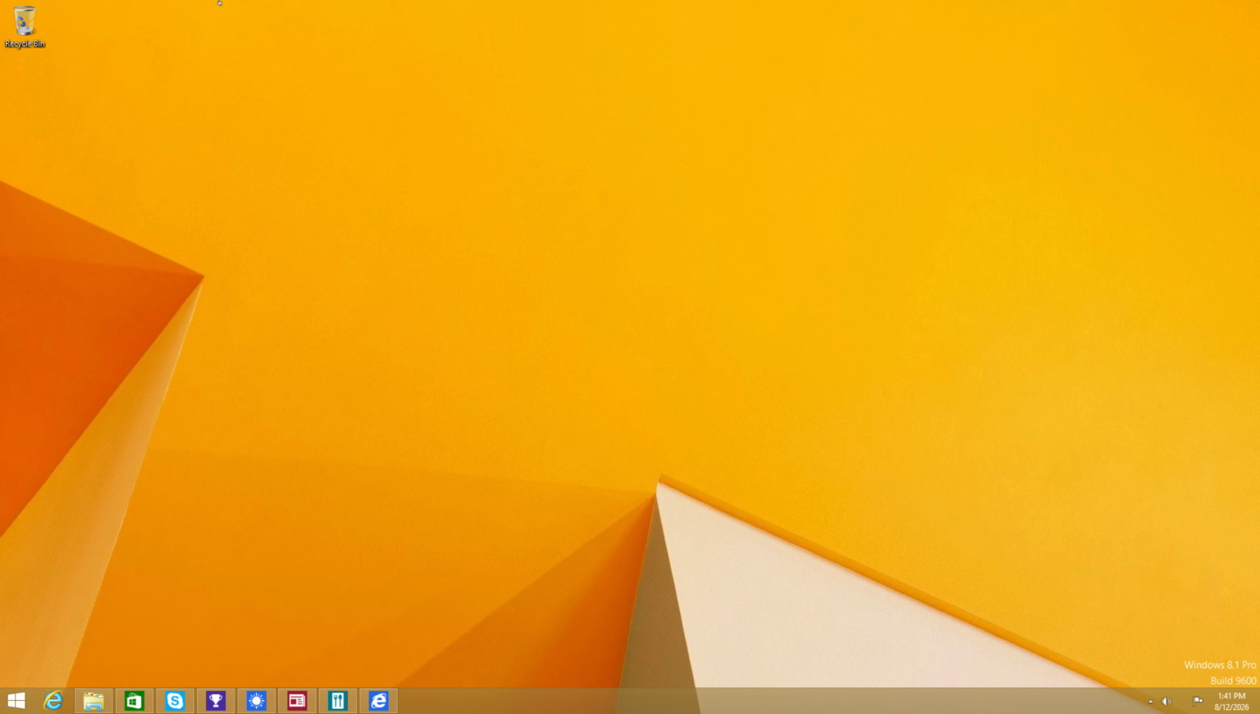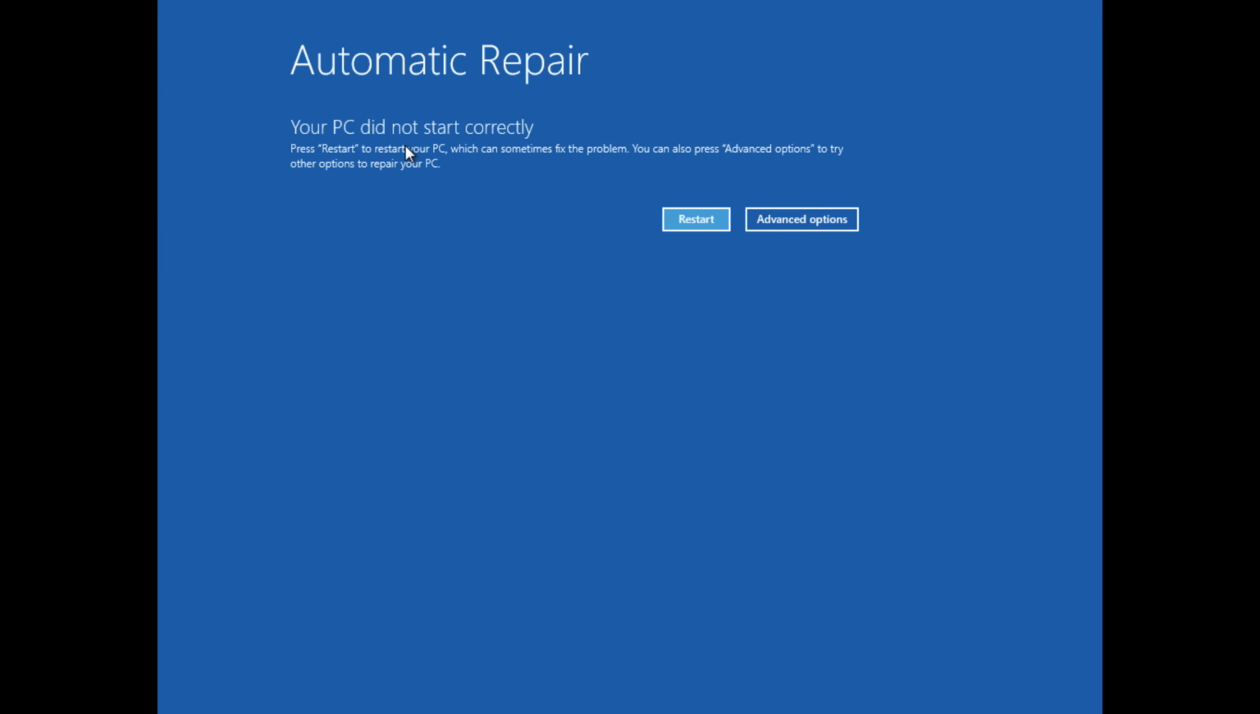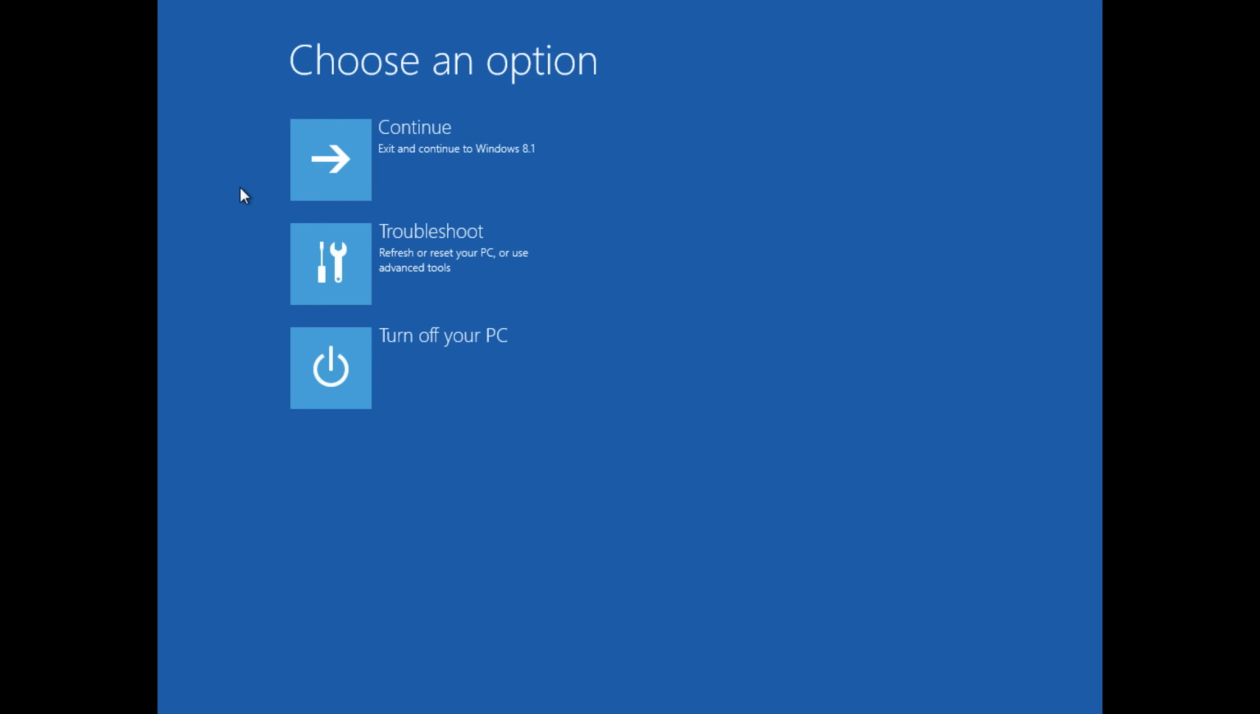Now let's go ahead and restart our PC. Restarting. Preparing automatic repair. Just like we saw on Windows 8. Oh yeah, this one does work. Your PC did not start correctly and we have some advanced options and we can try to troubleshoot it.